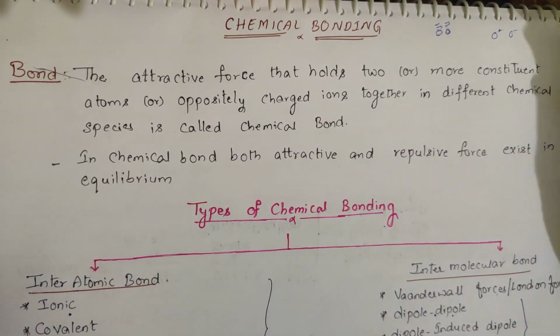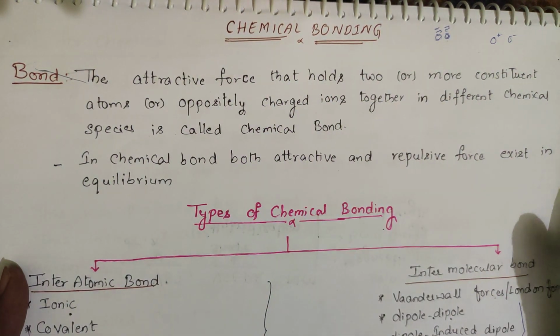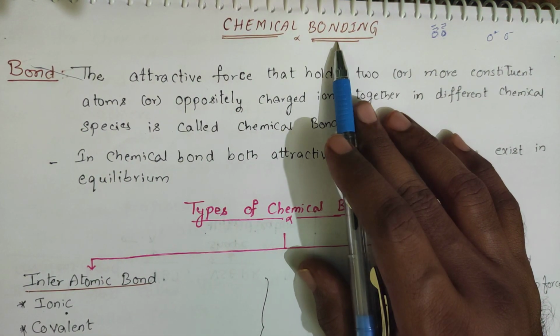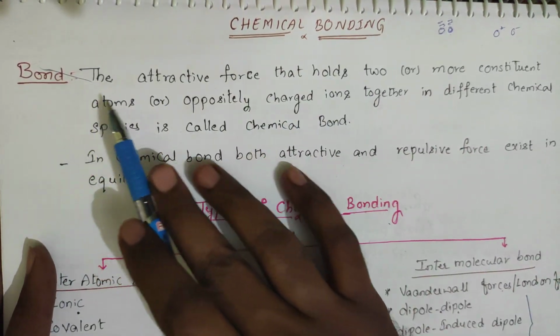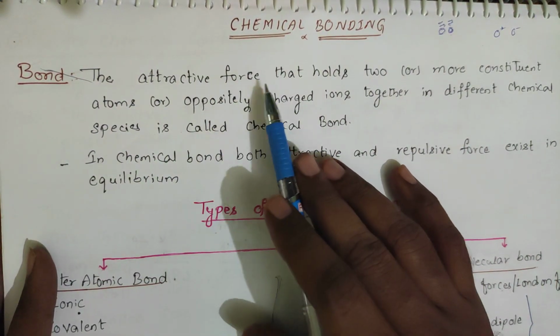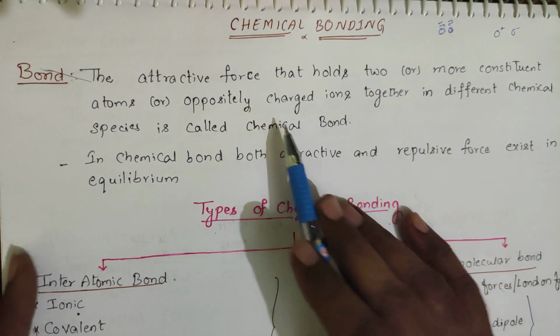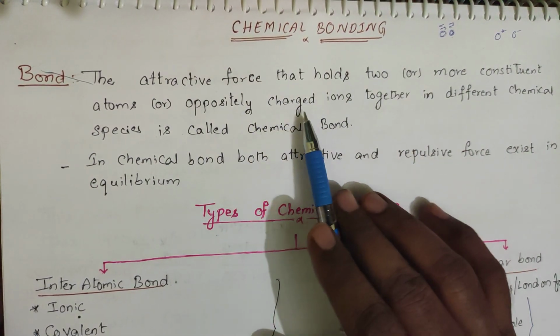Today we are going to deal with a new chapter called chemical bonding. Before going into this chapter in detail, first of all we shall know what is meant by bonding. Bonding is nothing but what is seen in chemicals, so it is called chemical bonding. Bonding is defined as the attractive forces that hold two or more constituent atoms or oppositely charged particles together in different chemical species, and this is called a chemical bond.